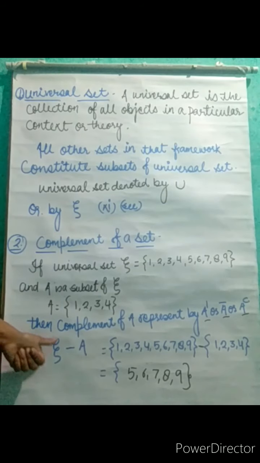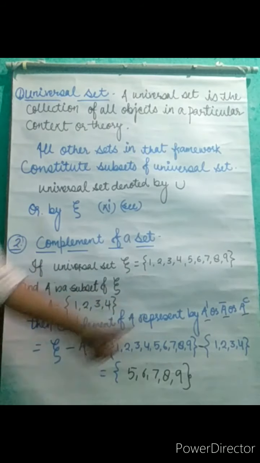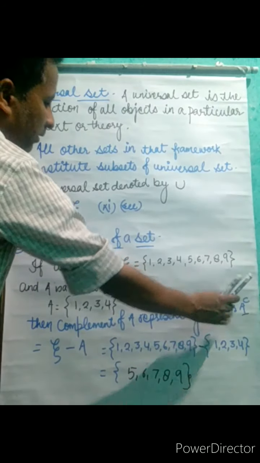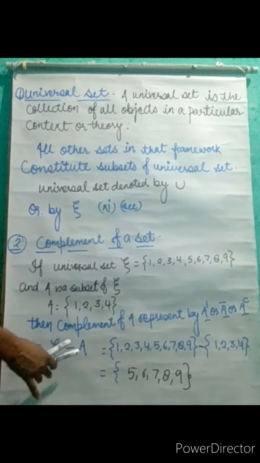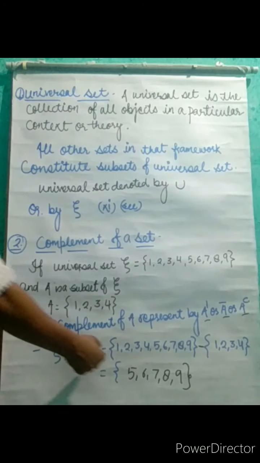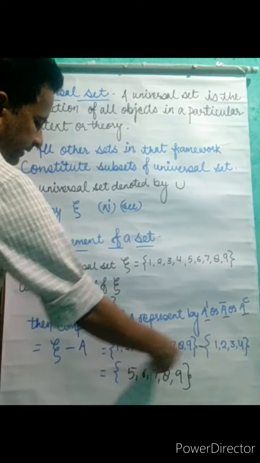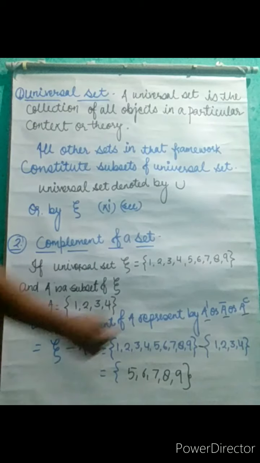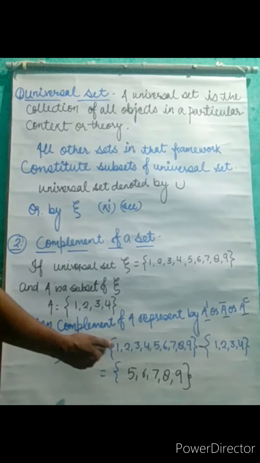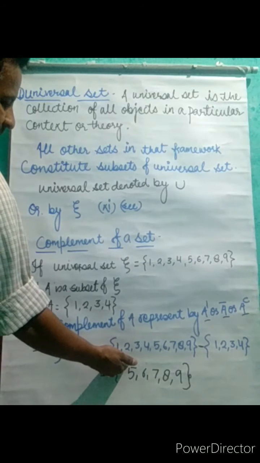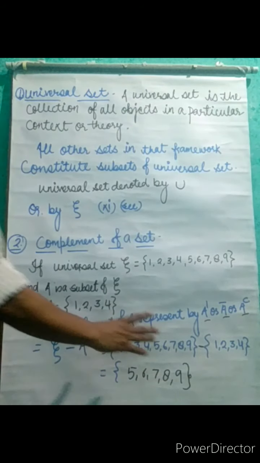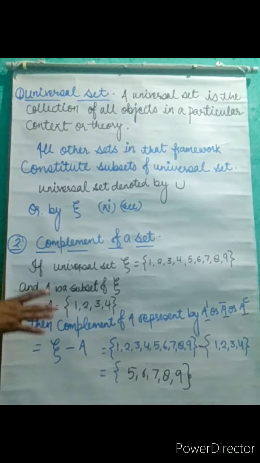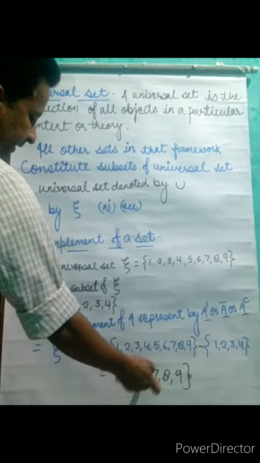Next you can see the complement of a set A can be represented by A dash, A bar or A raised to the power C. What's the formula for the complement of a set? Universal set minus that given particular set A. From the elements of the universal set you will subtract the elements of the given set A. These 4 elements are present in set A, so we will exclude them from the universal set. What is left is called the complement of set A: 5, 6, 7, 8 and 9.